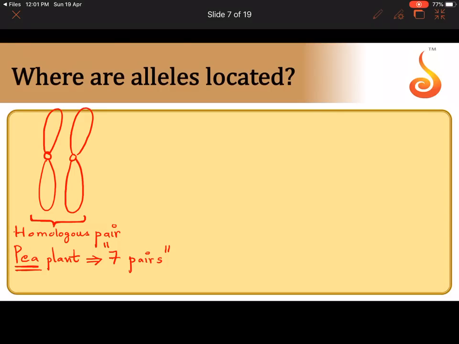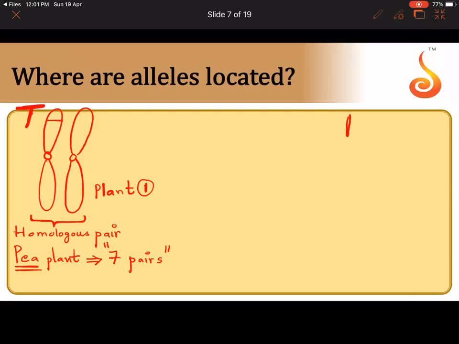Where are the alleles located? Say for example, I have shown a homologous pair. See, this is a pair from plant 1. Say one of the members has capital T. By now you know what capital T is. Tell me what is capital T. Capital T is a gene. To be very precise, it is an allele that codes for which character?